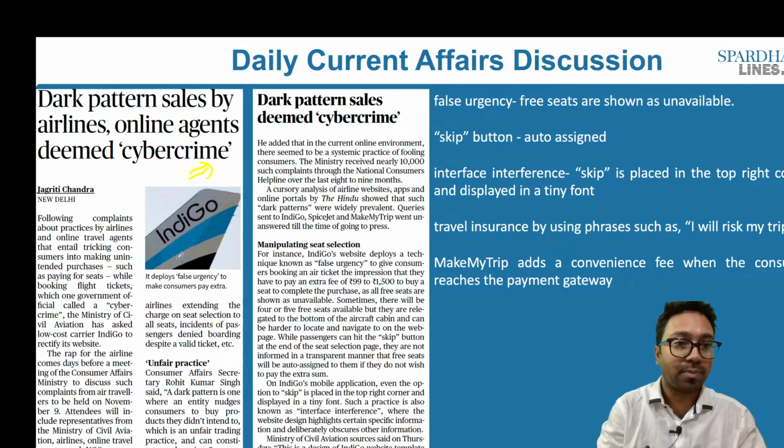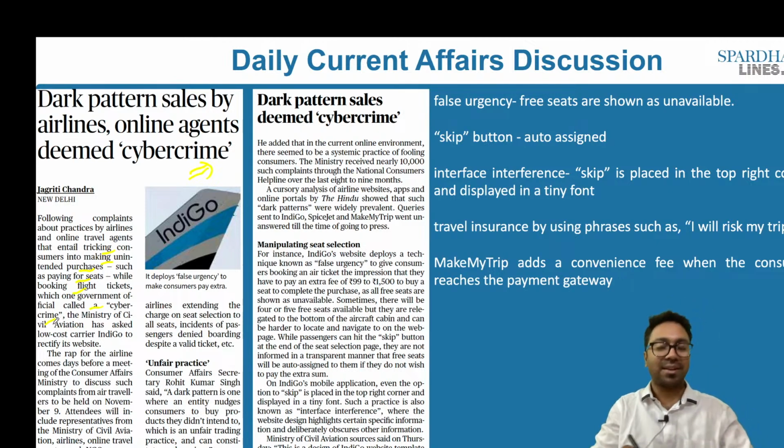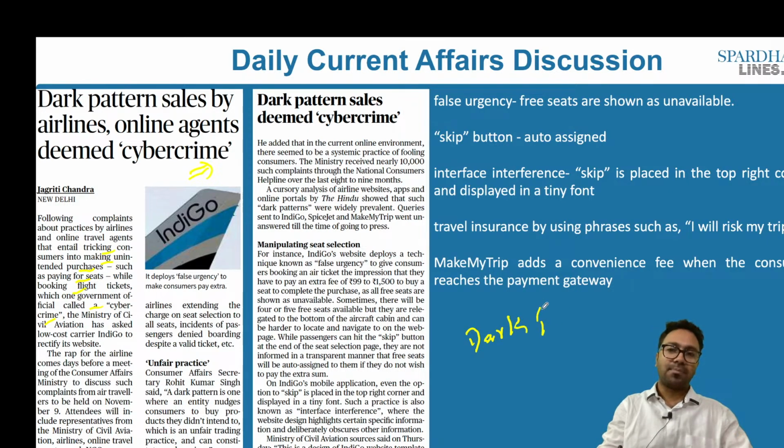Following complaints about practices by airlines and online travel agents that entail tricking consumers into making unintended purchases, such as paying for seats, booking flight tickets, which one government official called a cyber crime. What is this article speaking about? The article here is speaking about what is called a dark pattern. What is this dark pattern?